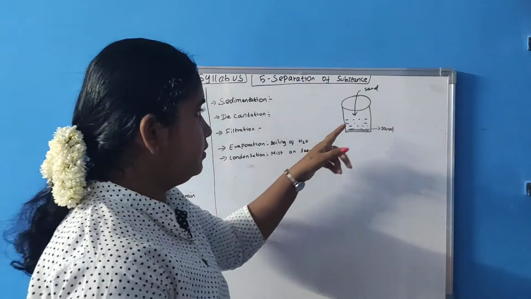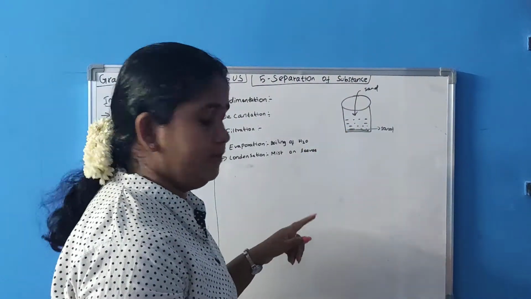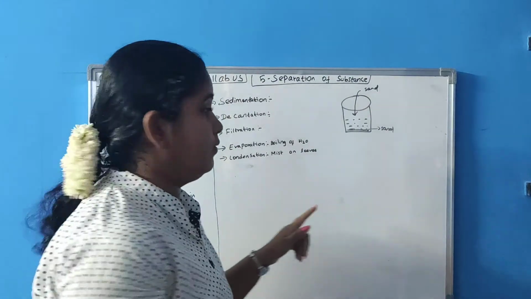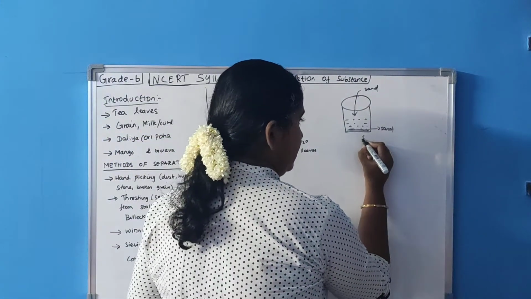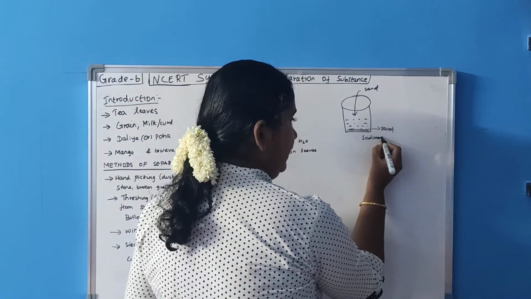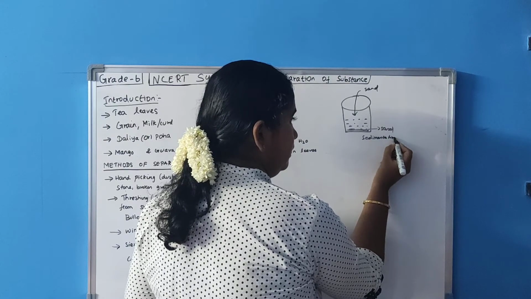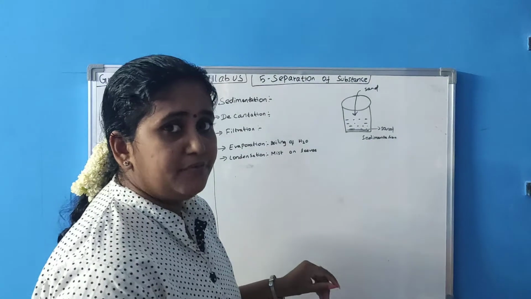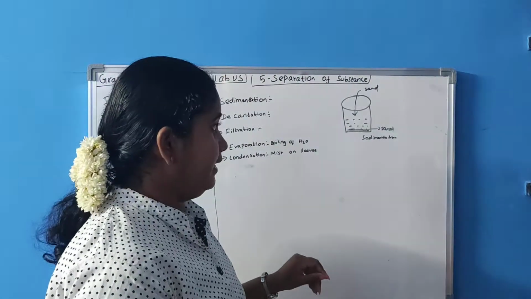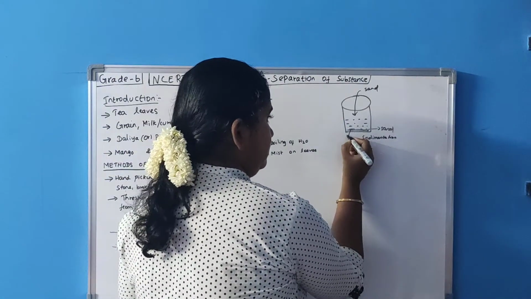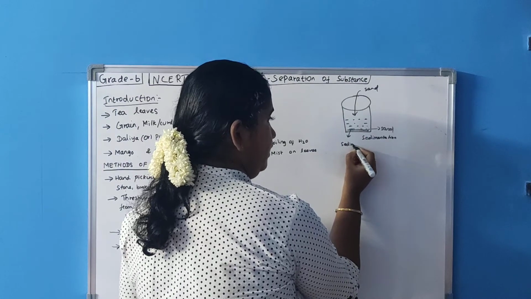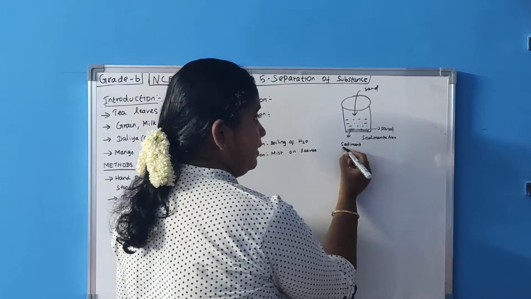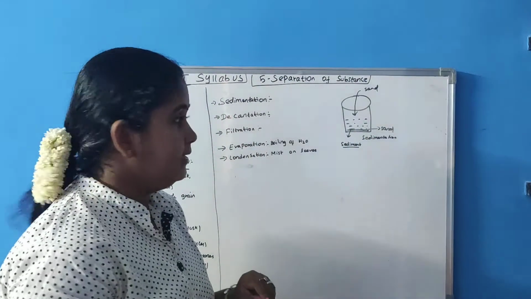This sand will settle at the bottom of the beaker. This process is known as sedimentation. The settling down of insoluble particles at the bottom of the beaker is known as sedimentation, and this sand is called sediment. This is not given in your book, but you should know it. This sand is known as sediment.